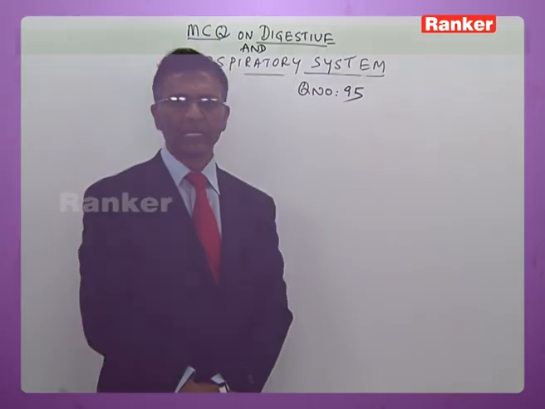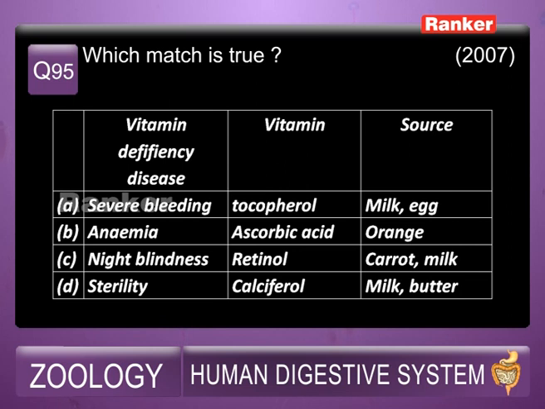95th question. Which match is true? Vitamin deficiency disease, vitamin and source. The options are A. Severe bleeding, tocopherol, milk and egg. B. Anemia, ascorbic acid, orange. C. Night blindness, retinol, carotene milk. D. Sterility, calciferol, milk and butter.